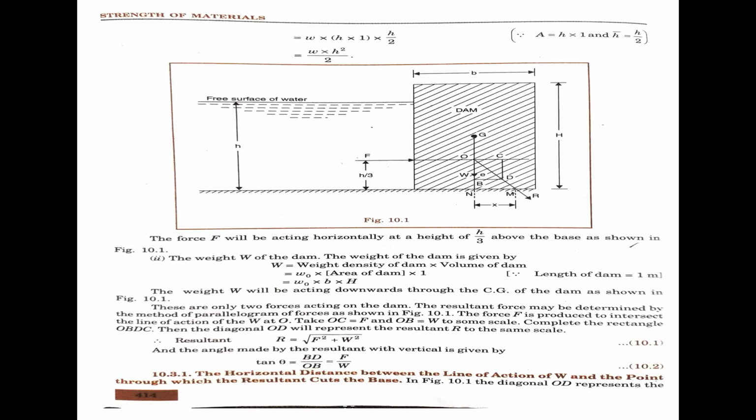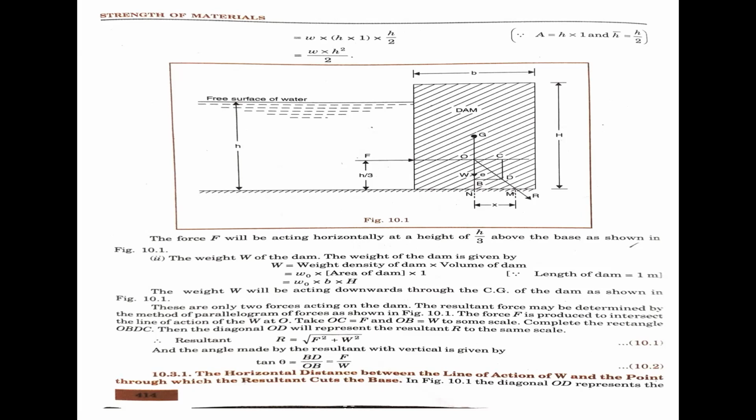Now, in this topic, continue with 10.3.1: the horizontal distance between the line of action of W and the point through which the resultant cuts the base, as shown in the figure.